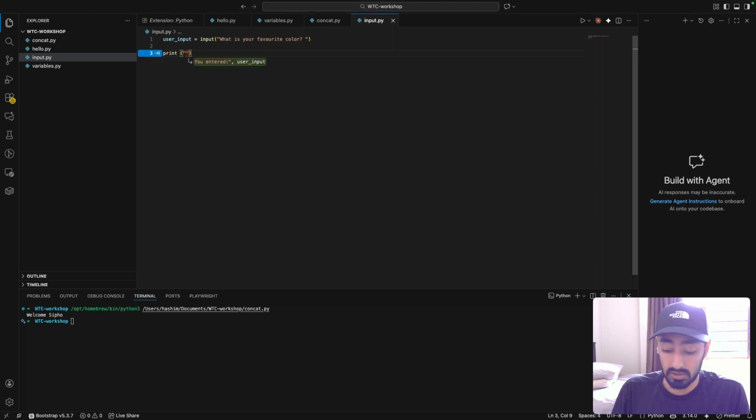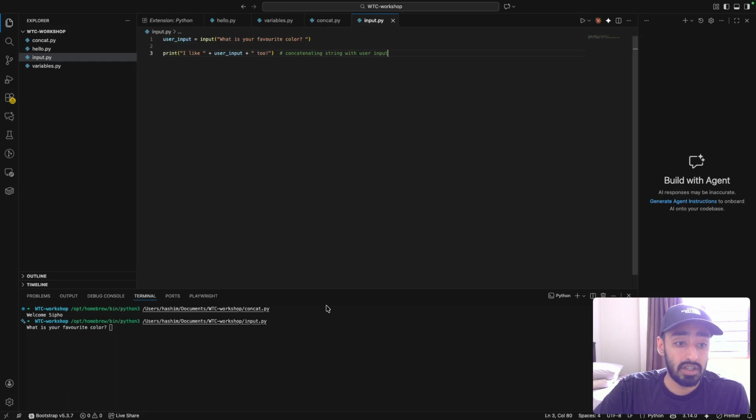Maybe we want to inform the user that we also like that color. So we're going to put print, I like the color, and then the user input. Then let us run this and see what happens.